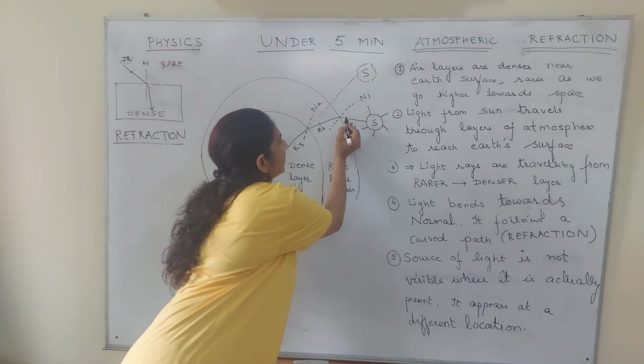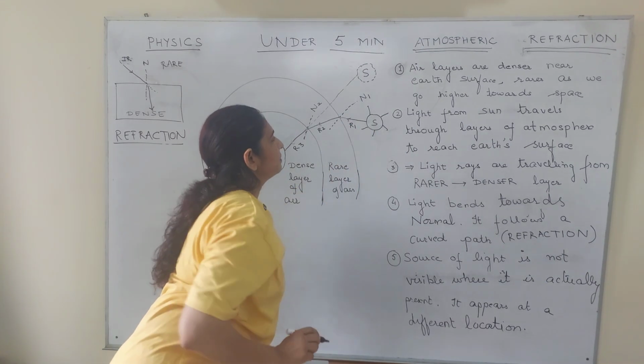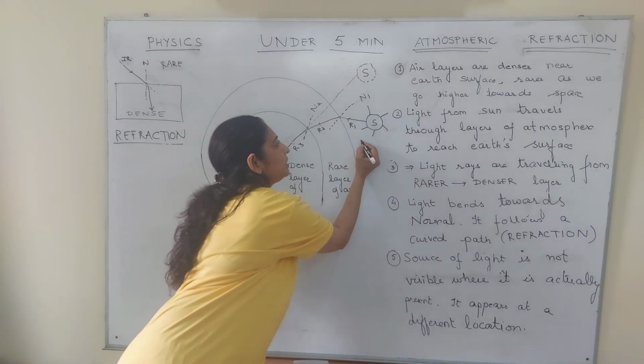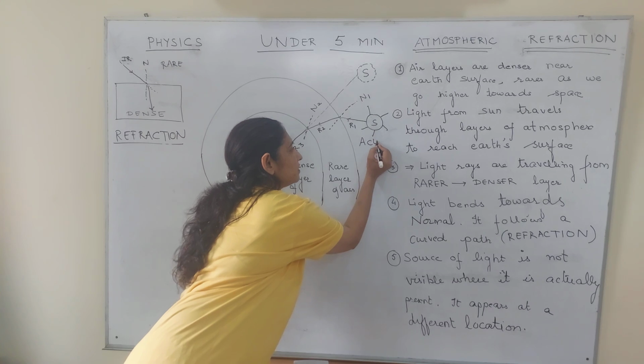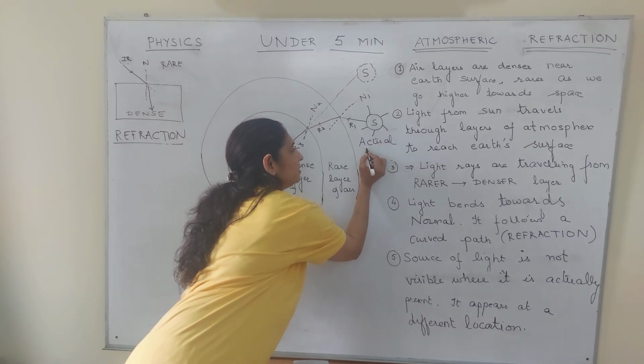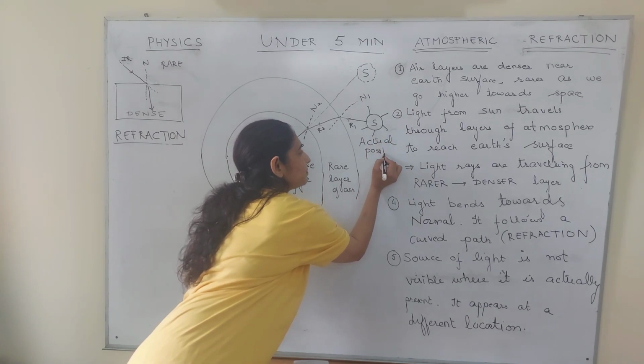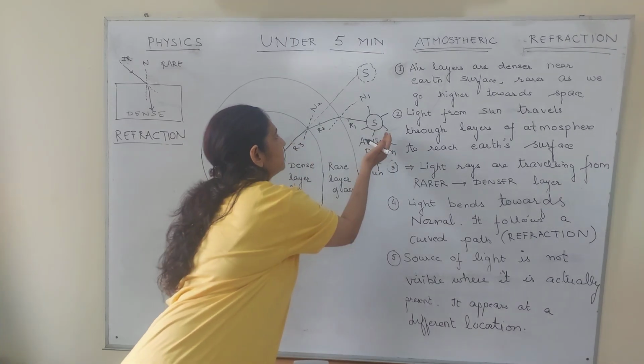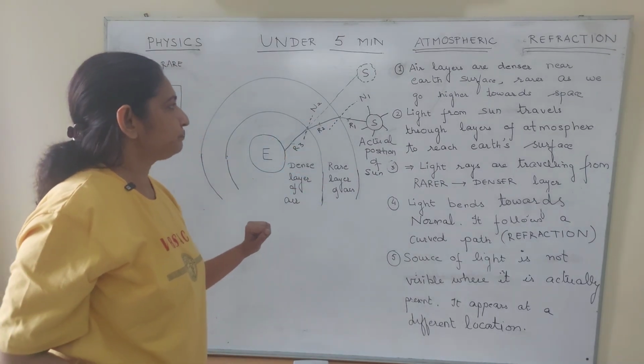Suppose this is one ray of light that I am considering. Okay, ray 1 from the sun. This is the actual position of the sun. This ray of light is coming and hitting the atmosphere.